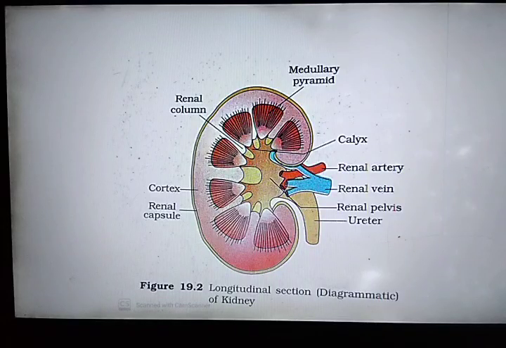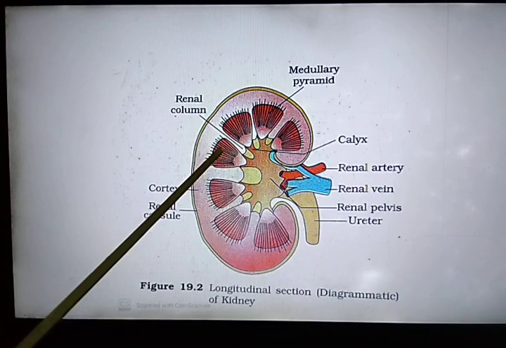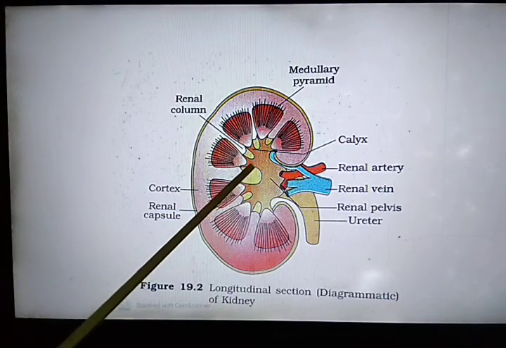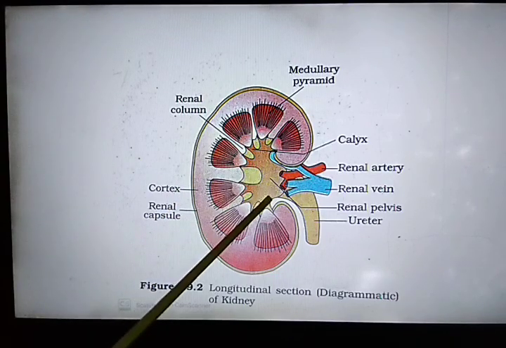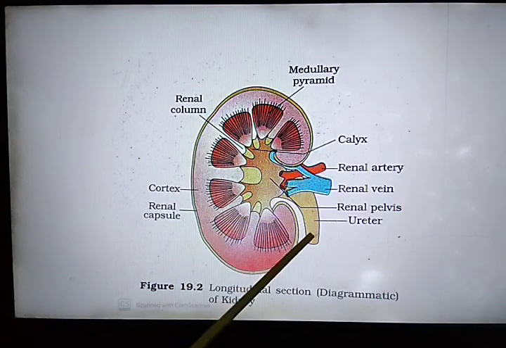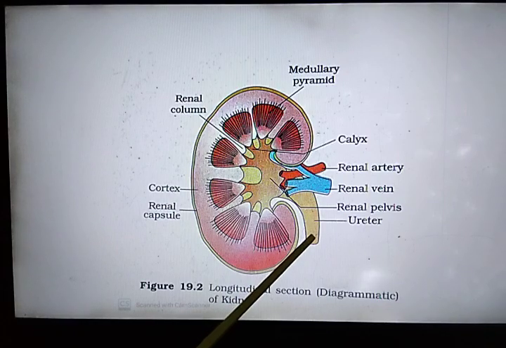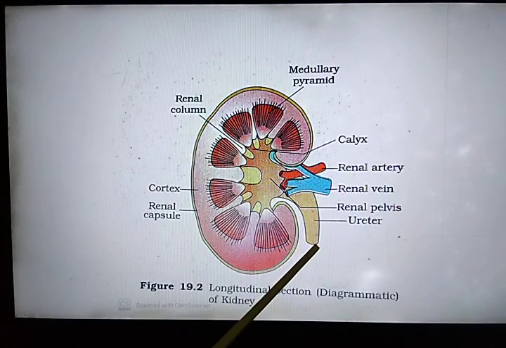The urine formed by the nephron passes from the collecting duct into the minor calyx, then into the major calyx, into the renal pelvis, and from the renal pelvis it enters a tube-like structure called the ureter, and the ureter carries urine into the sac-like structure known as the urinary bladder.